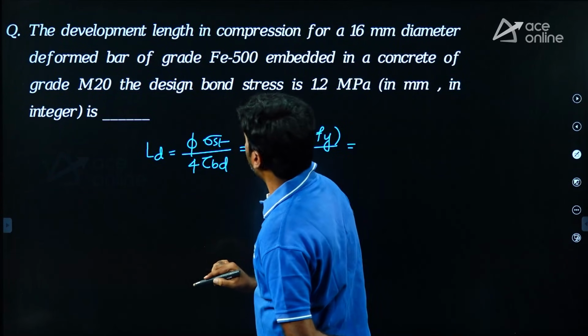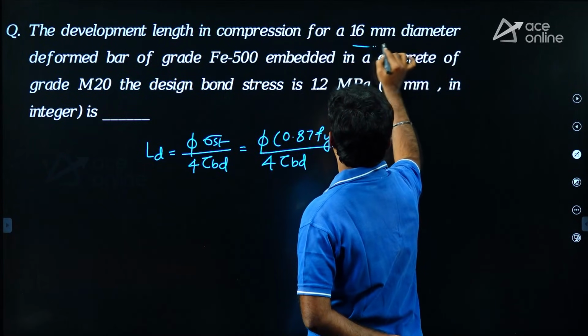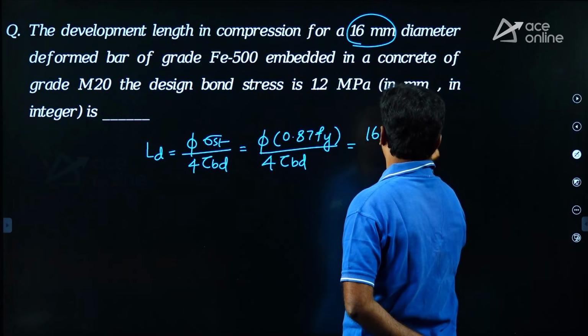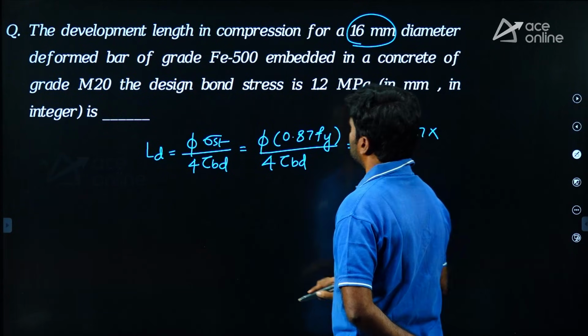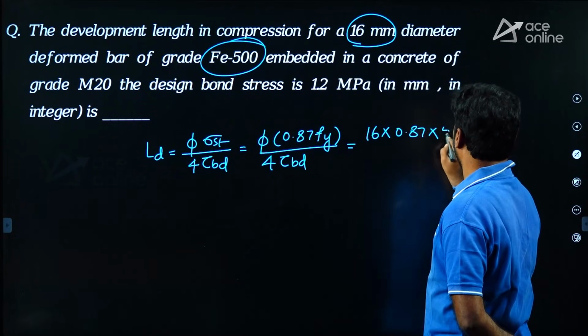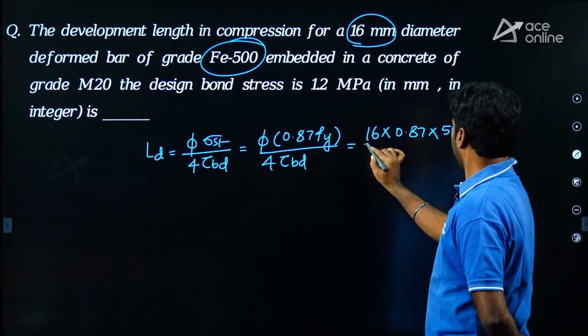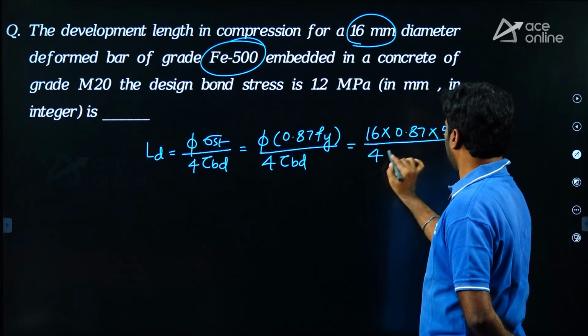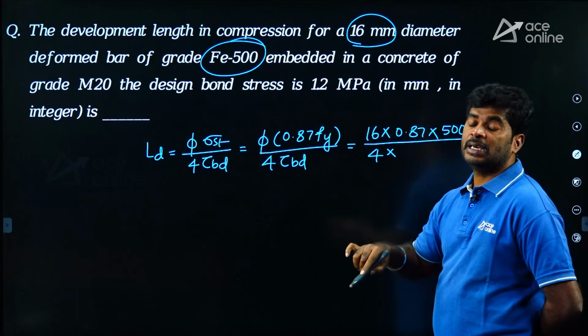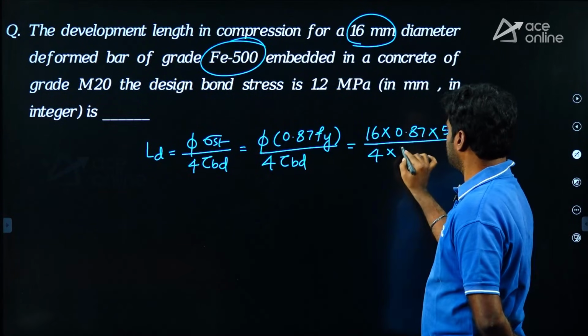Here the bar diameter is given as 16 mm, into 0.87 Fy. Here steel grade is given as Fe 500, so Fy is 500 upon 4 into, since it is a HYSD bar, increase tau bd by 60%.